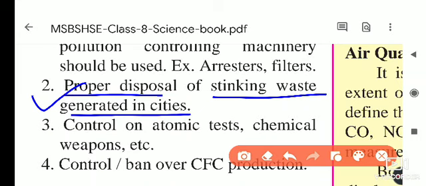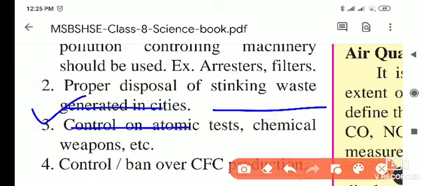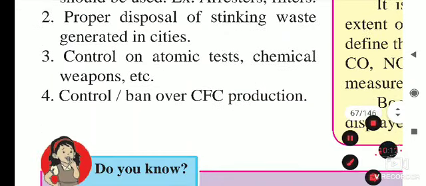So the stinking waste, if we keep it as it is, the bad odor comes, and it is impossible to live in such a condition. Next, it is the control on atomic test.